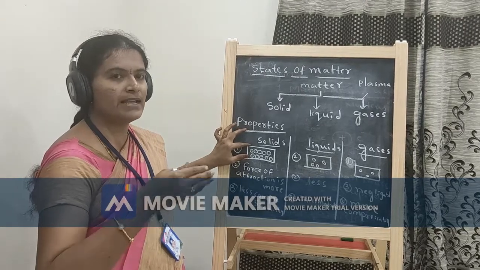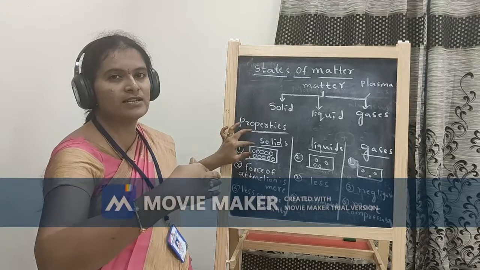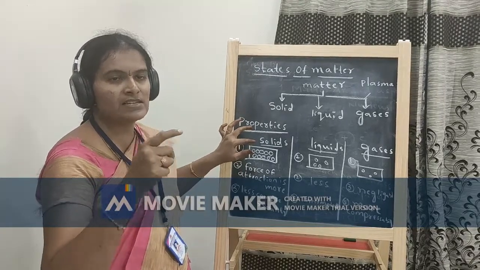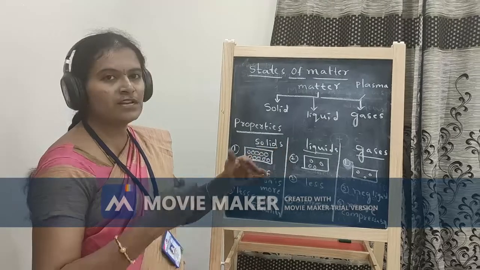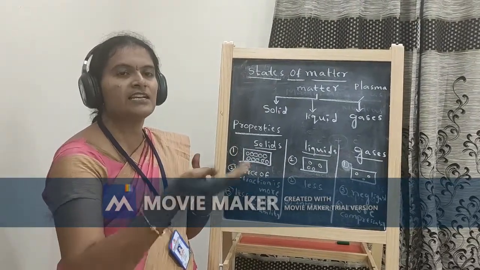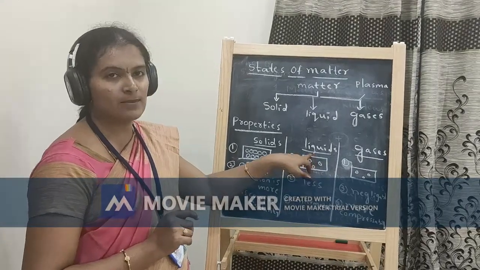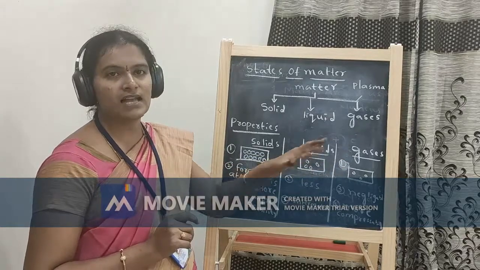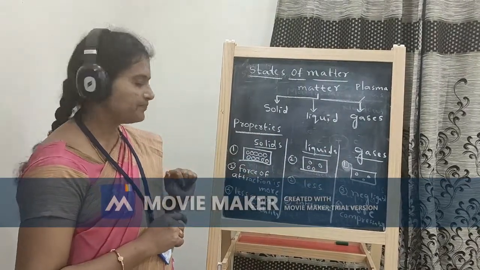For example, if you move a solid substance from one place to another place, the shape and size of the solid does not change. But if you take the liquid in different containers, it occupies the shape of the containers. It attains the shape of the containers. So liquids have no proper shape and size. Gases have no shape and no size. That is one more property.